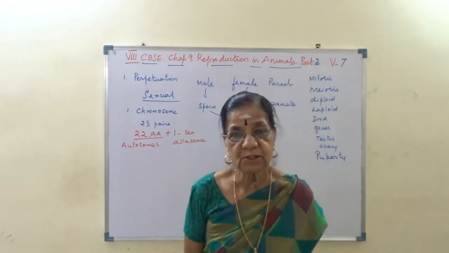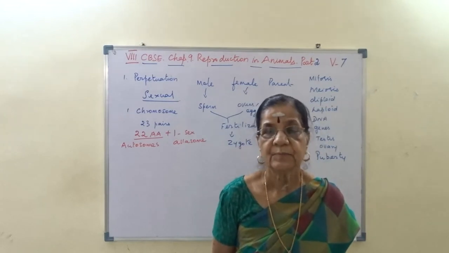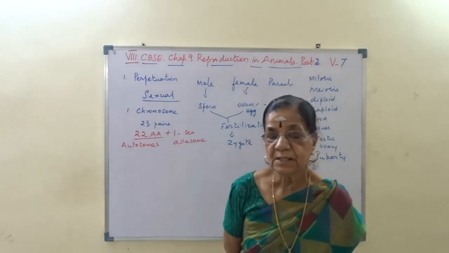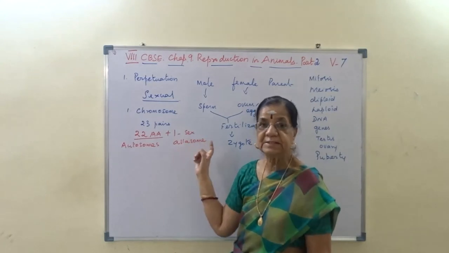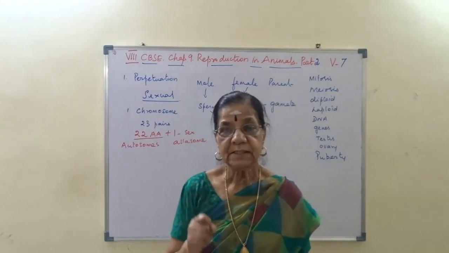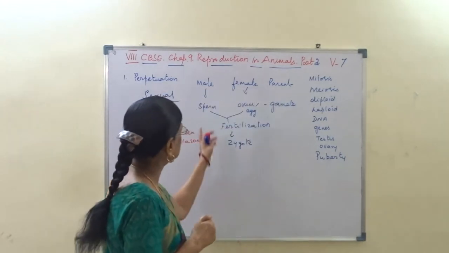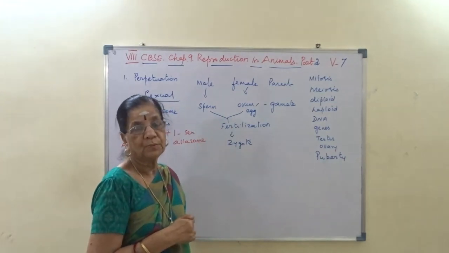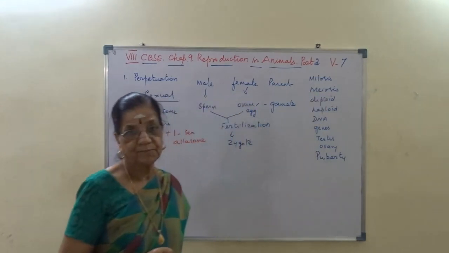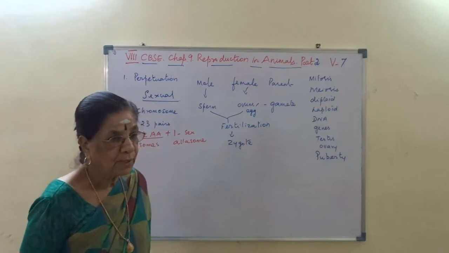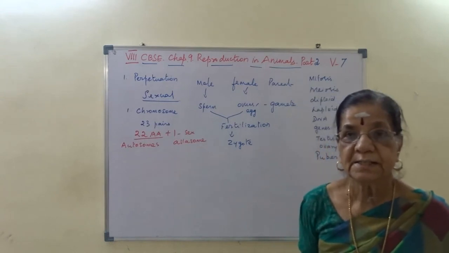This mitotic cell division will take part in all the cells. At the time of reproduction, the sex cells, testis and ovary, will take part in the process of reproduction, for the formation of sperm and ovum. During that cell division, meiosis will occur. So that's why we say mitosis is indirect cell division, and meiosis is reduction division.